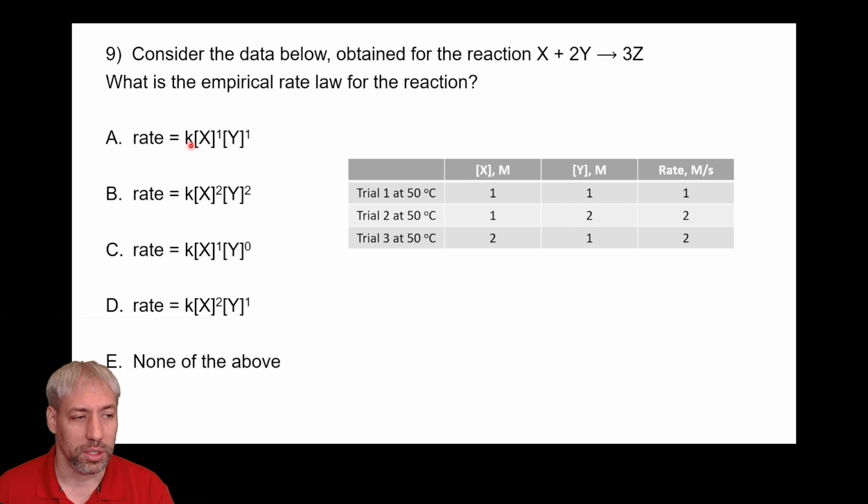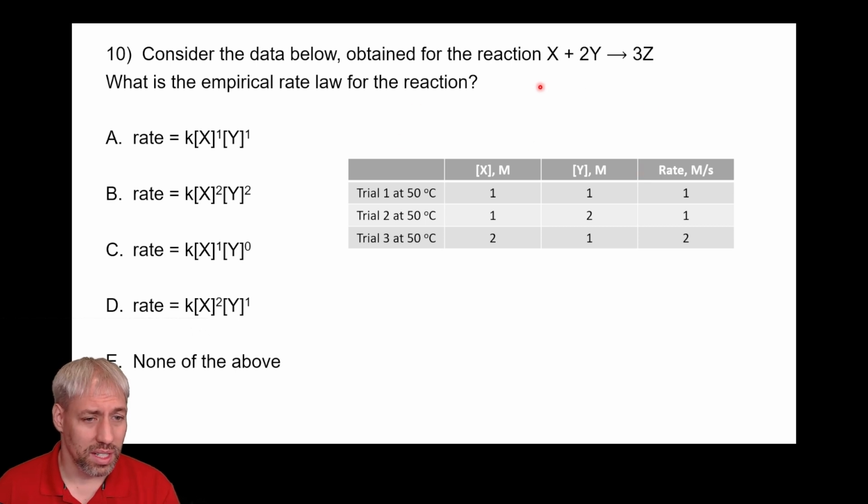And you can go back and double check this by saying, okay, if I double the concentration of Y, the rate doubles. If I double this, this should double. This goes twofold larger, this goes twofold larger. Similarly, X twofold, twofold, yes, X goes up by 2, rate also goes up by 2.